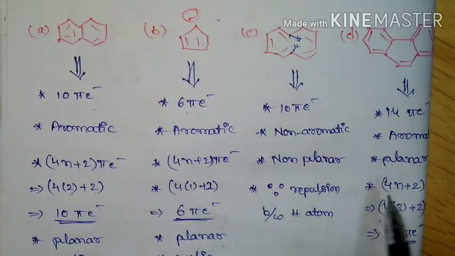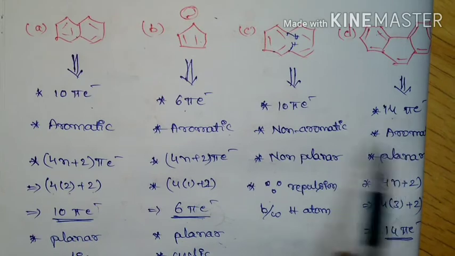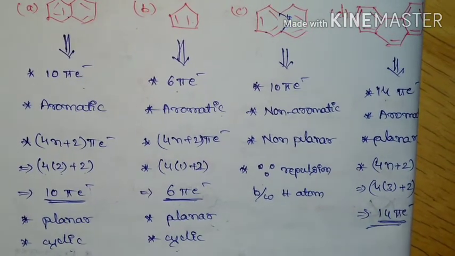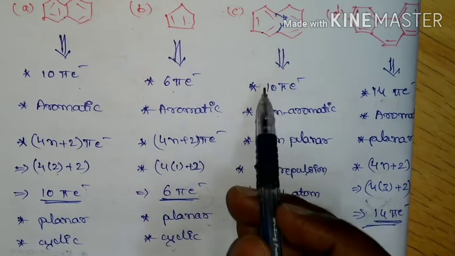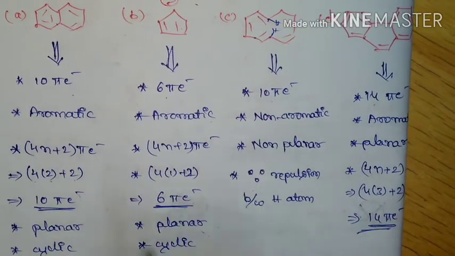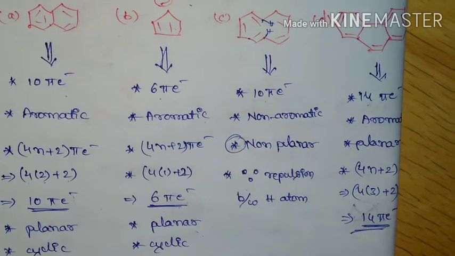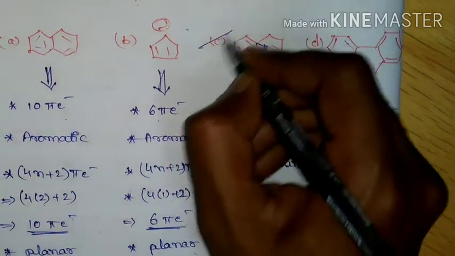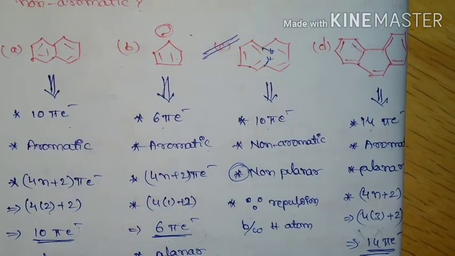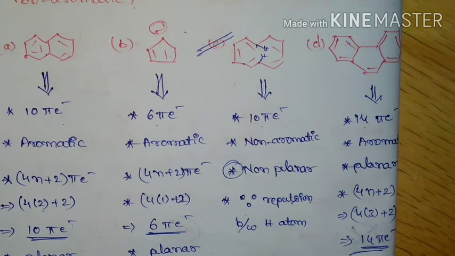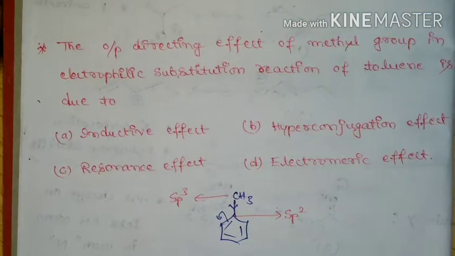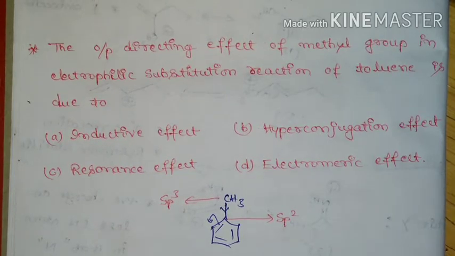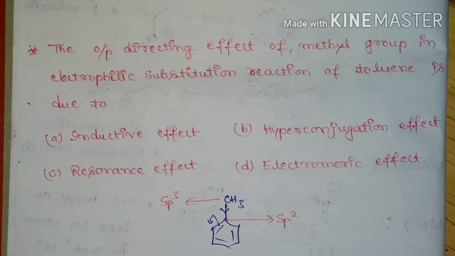And if you come for option D, it is having 14 pi electrons, it is aromatic, it is planar in nature, and it is going to obey Huckel's rule. Here option C is going to obey Huckel's rule but it is non-planar, so hence it will become non-aromatic. So option C is the non-aromatic structure.